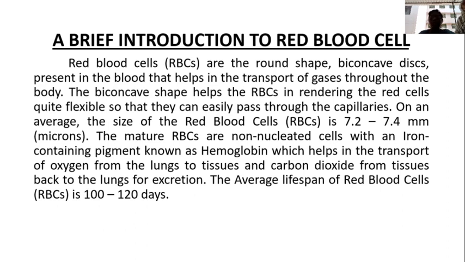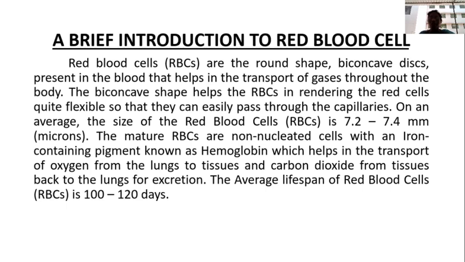Then, already you know about red blood cells. What is RBC? Red blood cells are round-shaped biconcave discs present in the blood that help in the transport of gases throughout the body. The biconcave shape makes the red cells quite flexible so that they can easily pass through the capillaries. On average, the size of red blood cells is 7.2 to 7.4 microns. The mature RBCs are non-nucleated cells with an iron-containing pigment known as hemoglobin.